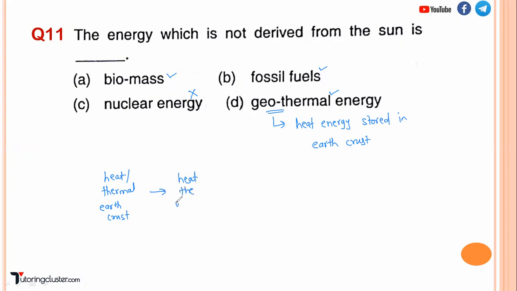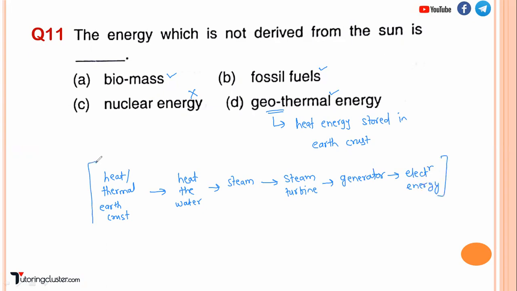So this energy is used to heat the water to produce what? To produce steam. This high velocity steam is allowed to fall on the steam turbine. So the turbine is going to rotate. This turbine is connected to what? It is connected to a generator, right? And you are going to get electrical energy. Is it clear? So this is how a geothermal power plant works, right? So the correct answer is what? Nuclear energy. Okay, there is no role of the sun here, right?